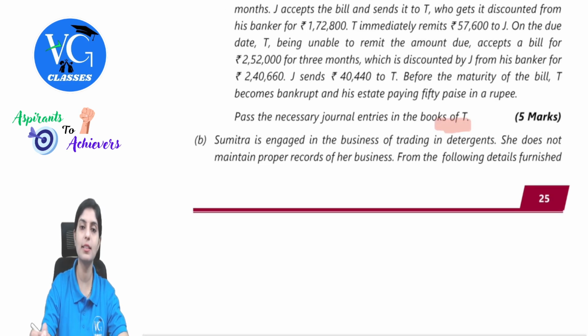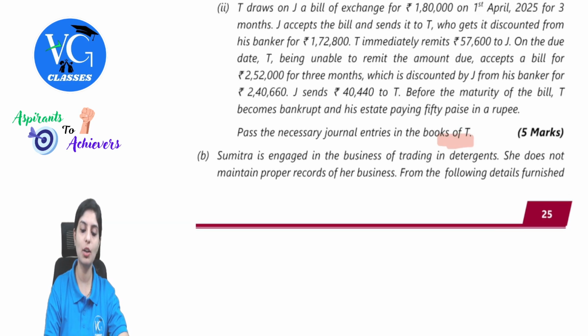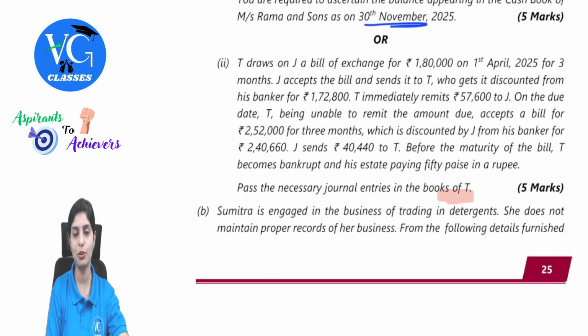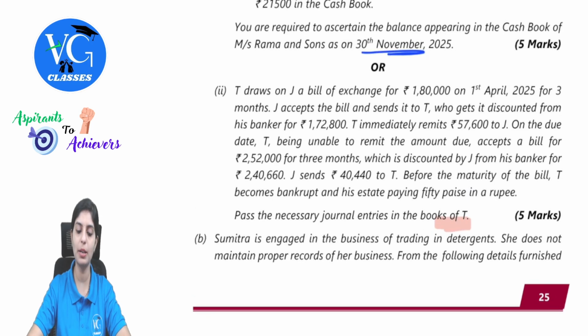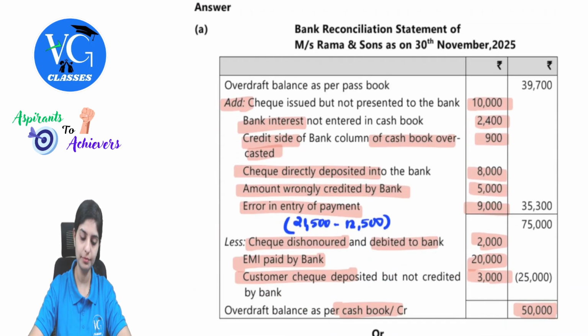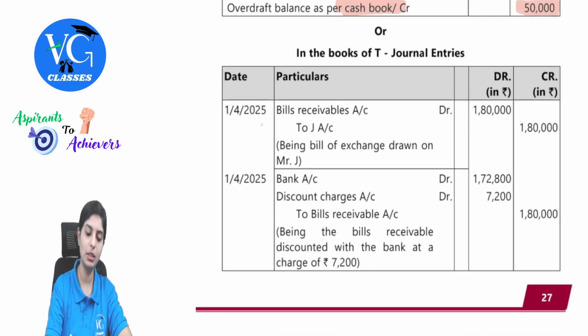Pass the necessary journal entries in the books of T. So they're just asking us in the books of T. So this is the concept testing of accommodation of a bill. If you have structurally understood, this becomes pretty simple for you to solve. So first of all, T is drawing a bill of exchange. So what will be the journal entry for this? Bills receivable account debit. This has been accepted by J. So the entry will be bills receivable account debit to J, 1,80,000.